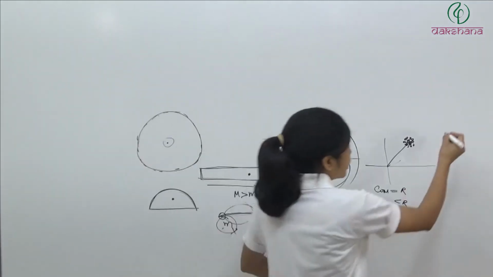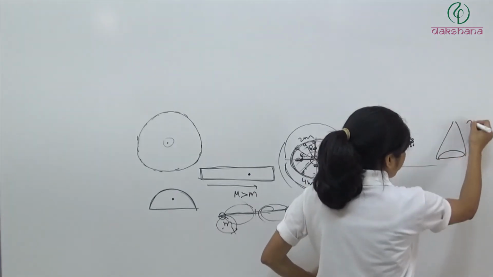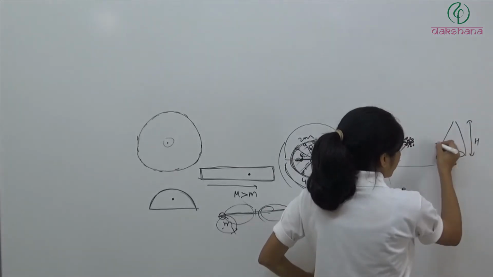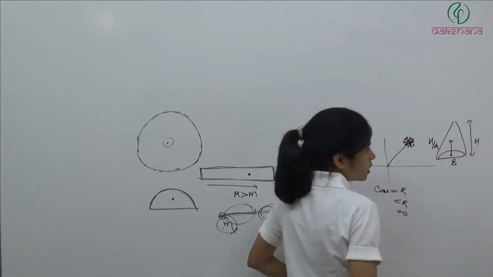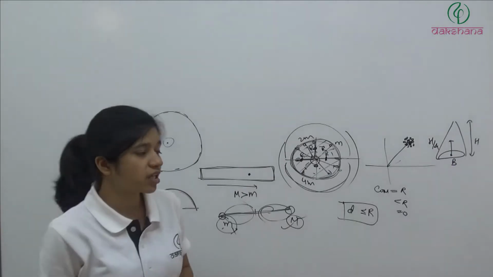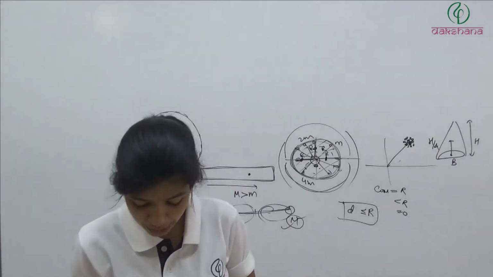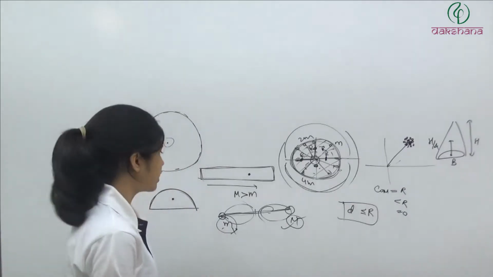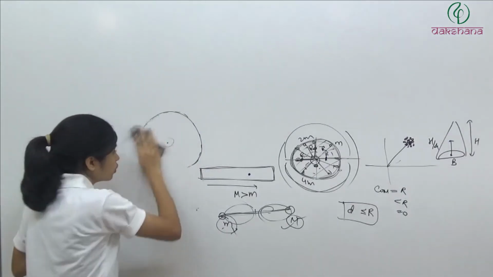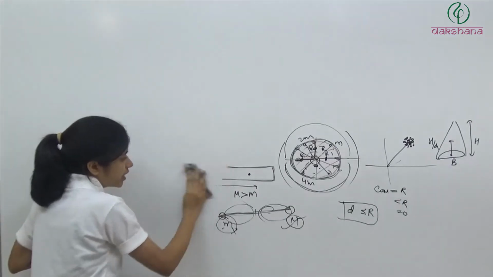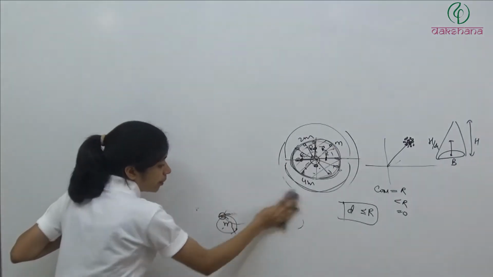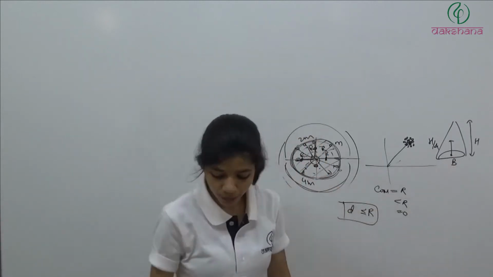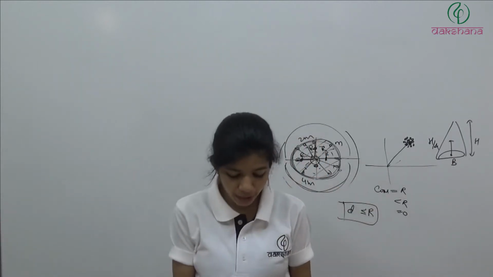So if we have a solid cone having height capital H and this is the base center, then from here at h by 4 the center of mass is going to lie. Clear? So height is given as 40 centimeter. So the center of mass will lie at the fourth option, which is 10 centimeter, which is h by 4. So the center of mass is going to lie at 10 centimeter from the base center. Base center means this point B. Clear?